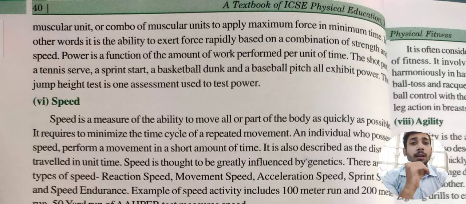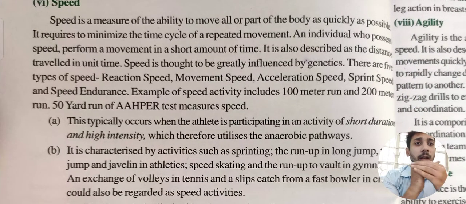Thereafter, speed. Speed is the ability to move all kinds of parts of our body as quickly as possible and in a repeated movement. There are several types of speed: reaction speed, movement speed, acceleration speed, sprint speed, and speed endurance. Typically the activity of speed will include at most 100 to 200 meters of run, or a 50-yard run of the AFER test to measure speed.